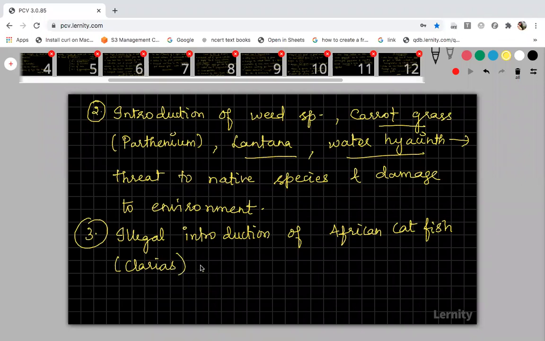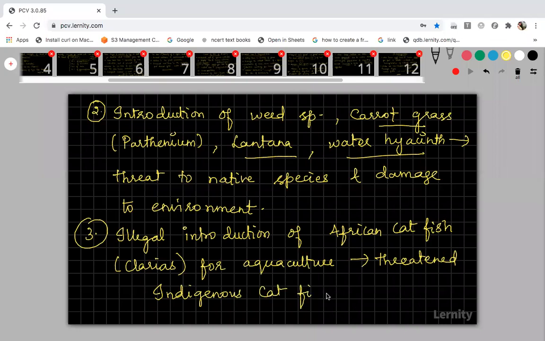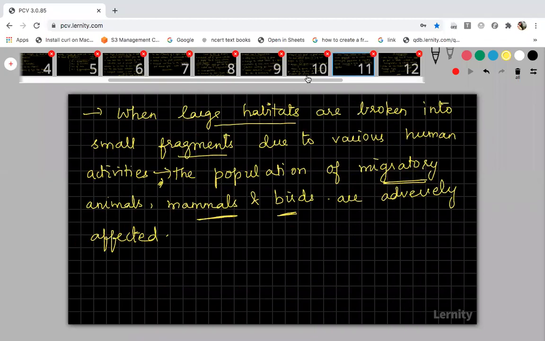Clarias was illegally introduced for aquaculture, and it threatened the indigenous catfishes, which we used to have as food. Those indigenous catfishes got threatened because of the introduction of African catfish, Clarias. So all these are examples for the invasion of foreign species.